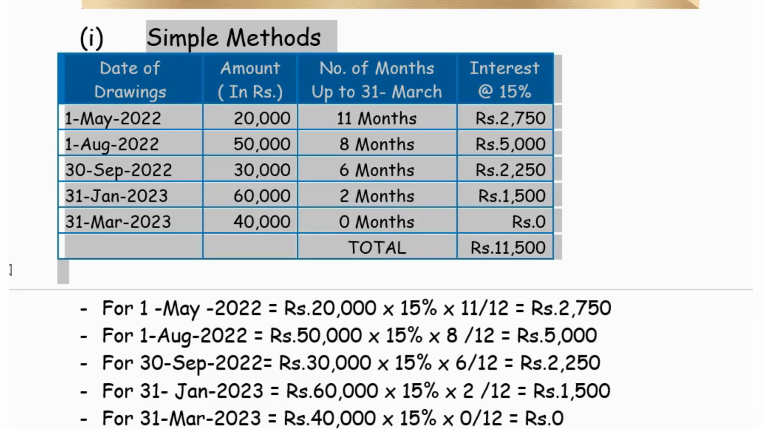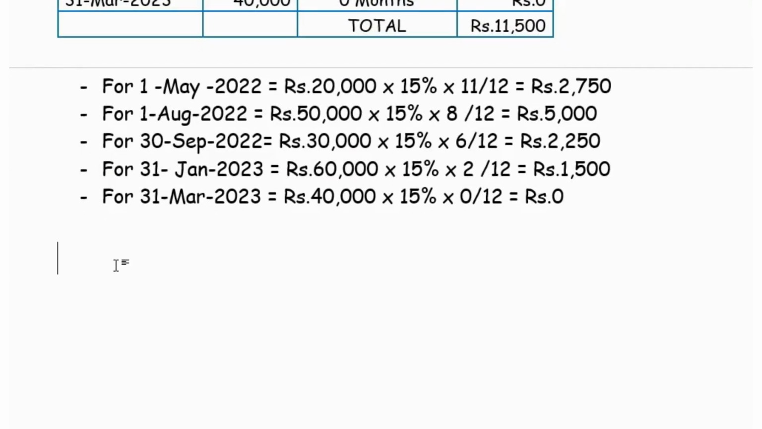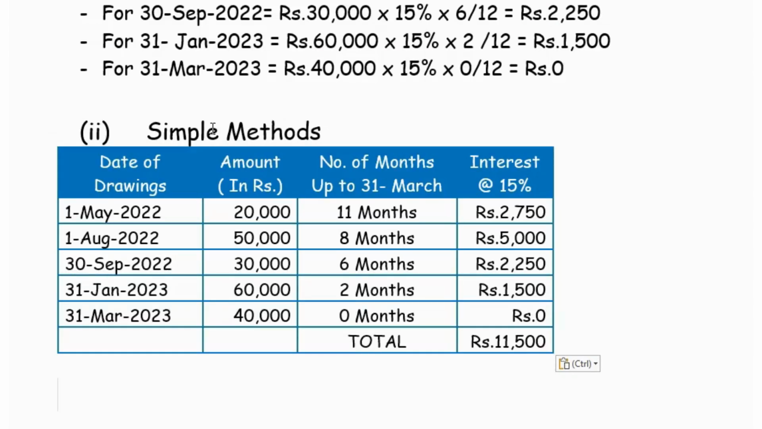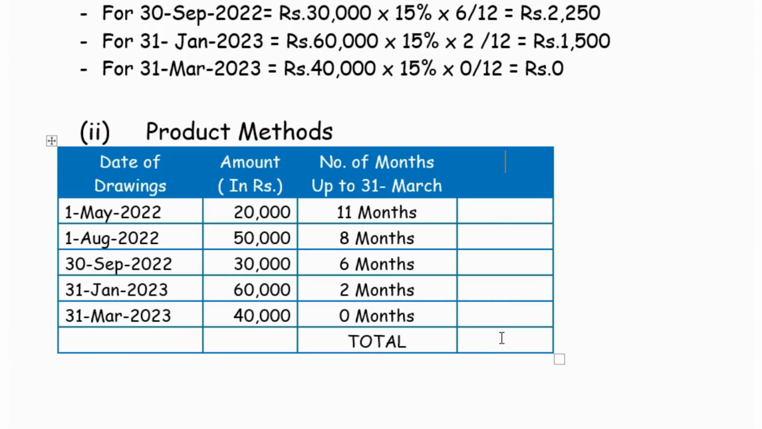Now we will calculate this in another method, the product method. For time saving purpose, I have just copied down the table. The first column, second column and third column remain the same, whereas in the last column alone there is a change. For the last column, the product, we have to calculate the multiplication of the second column and the third column.